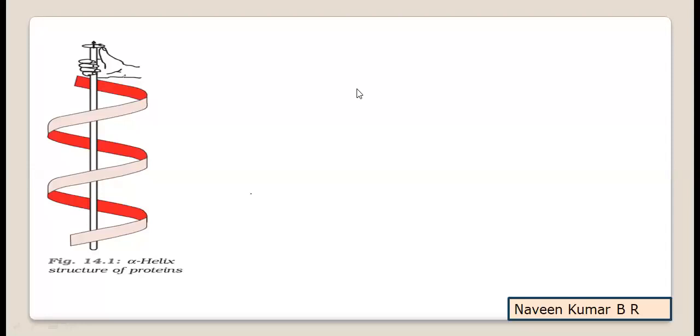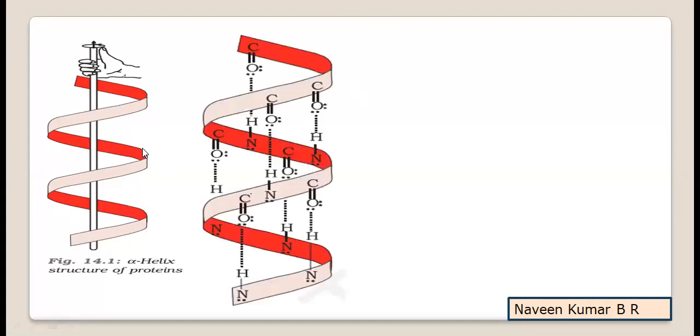Now we can observe how the helix takes place. If you consider a polypeptide chain, the growing polypeptide chain will undergo a right-handed coiling, and in the coiling the CO and NH groups which come in contact, between those CO and NH groups, we are going to observe the formation of hydrogen bonds. If you observe these dotted lines, they represent the formation of hydrogen bonds.